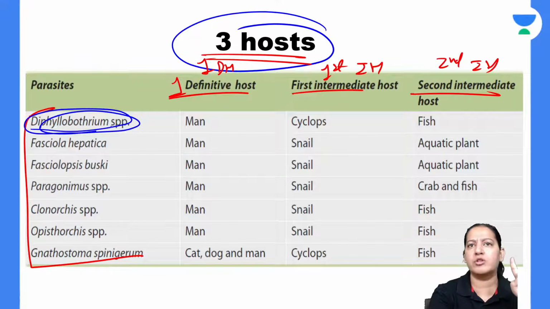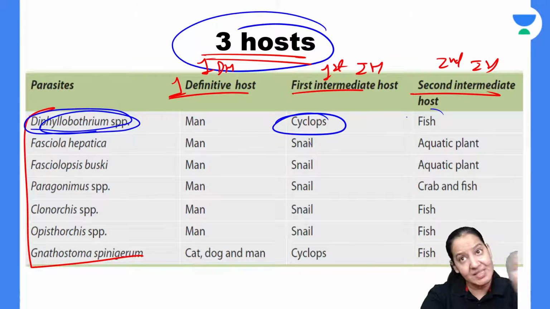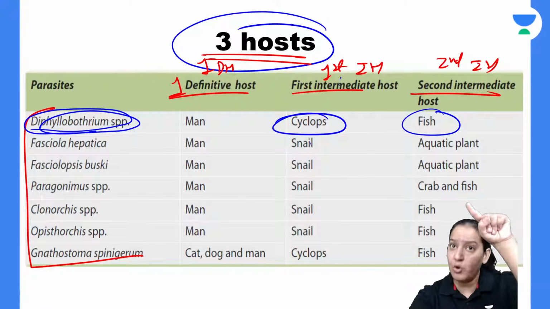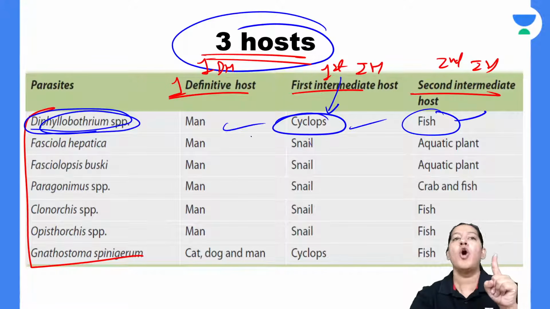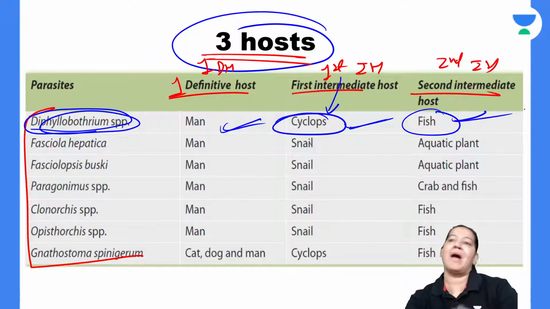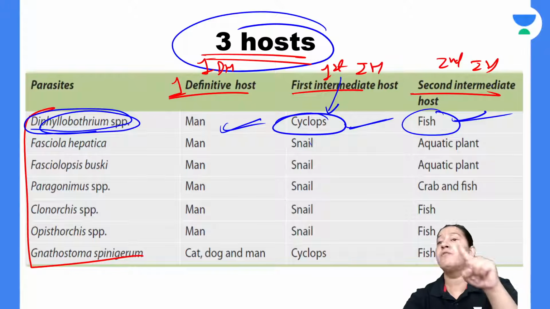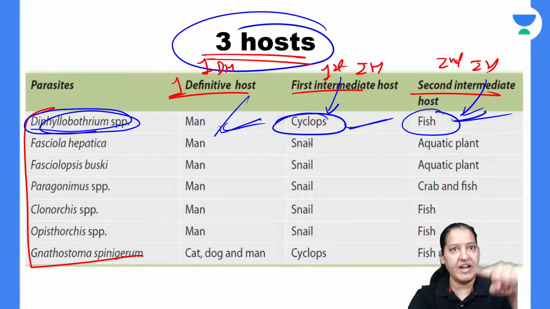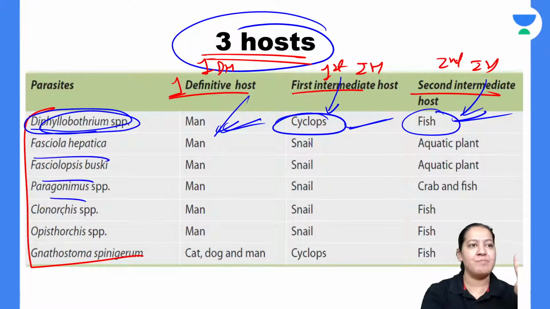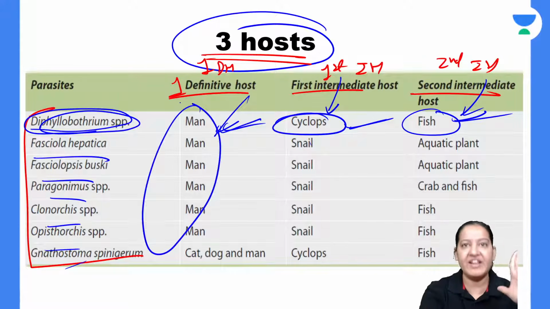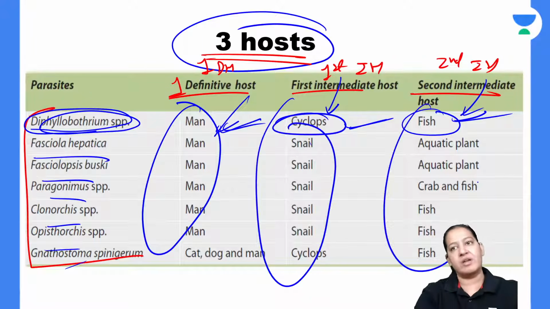For Diphyllobothrium latum, what is the first intermediate host? What is the second? The examiner will ask the first intermediate host, and in the options all three will be there. Cyclops will be there, fish will be there and man will be there. So you have to pick the first, or the question will be, for Diphyllobothrium latum, what is the second intermediate host? What is the definitive host? So for all these parasites, you should know clearly what is definitive, what is first intermediate, what is second intermediate.